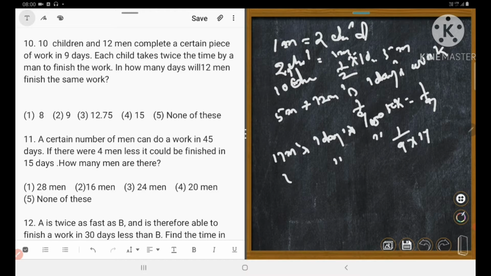Therefore, 12 men means into 12. Right? So 3 and 4, that is 4 upon how many? 51. 4 upon 51.